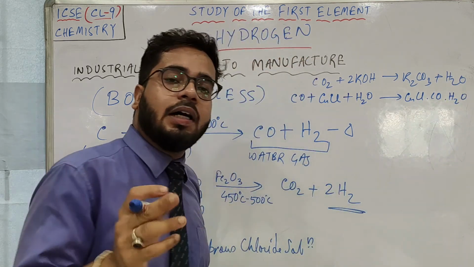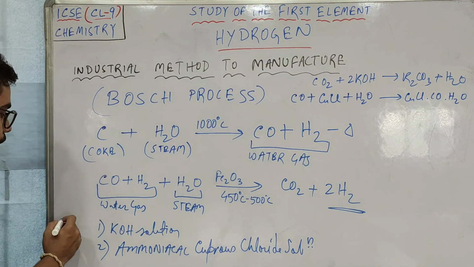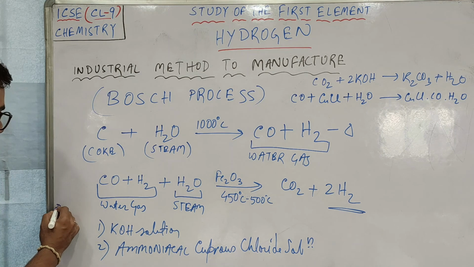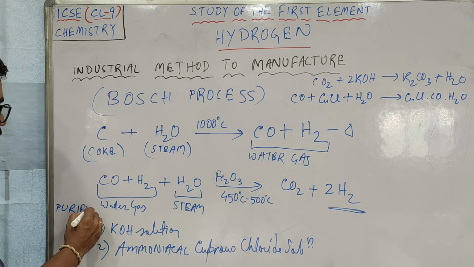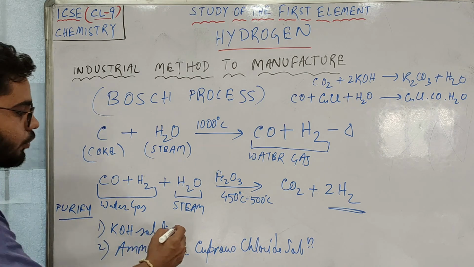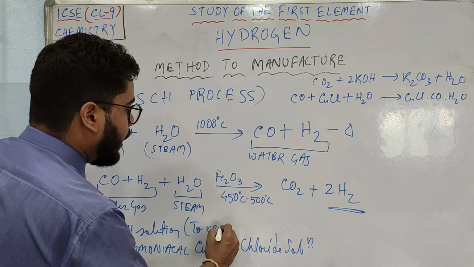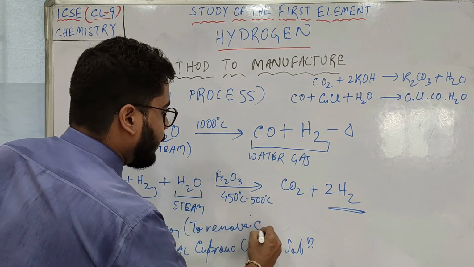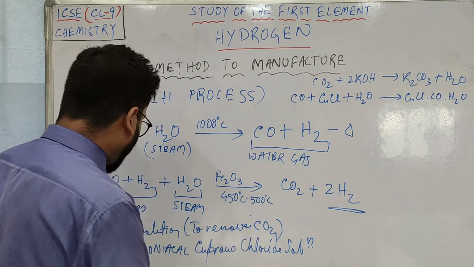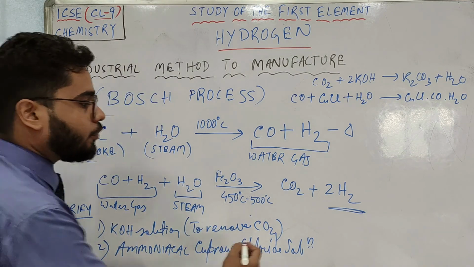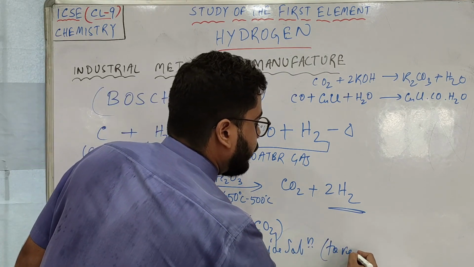Though you need not learn this reaction, you have to learn how to purify, or remove the impurities. To purify, first KOH solution to remove CO2, and in the next step pass through ammoniacal cuprous chloride solution to remove CO.